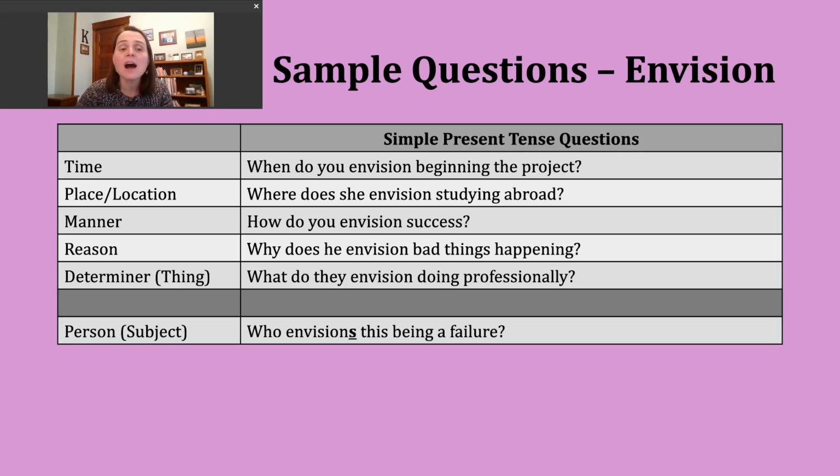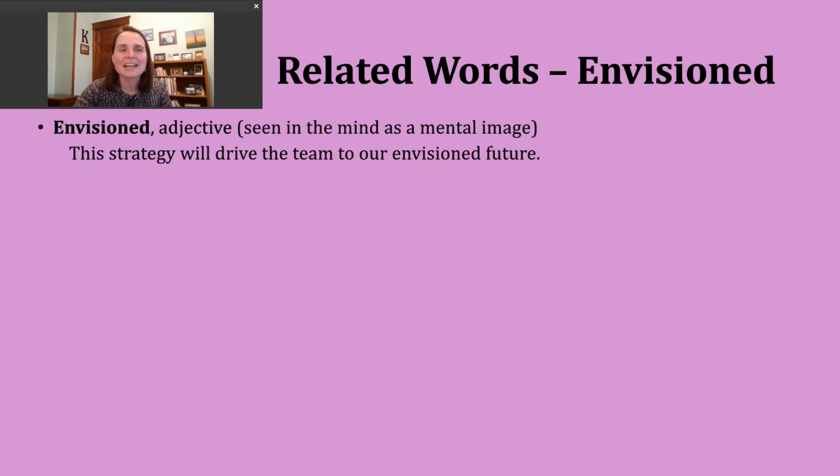And that is because the question word who is both the question word and the subject. So it has two functions or two purposes here. That can throw people a little bit and can make making questions a little more challenging.